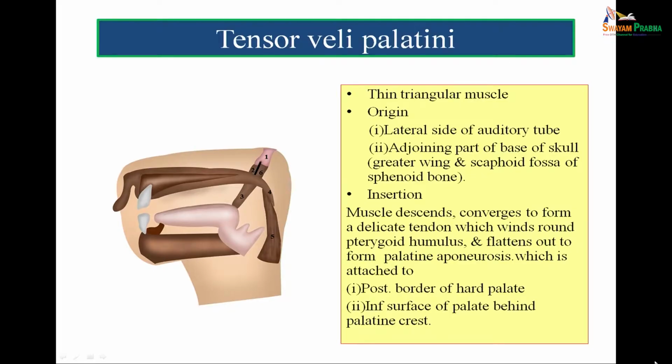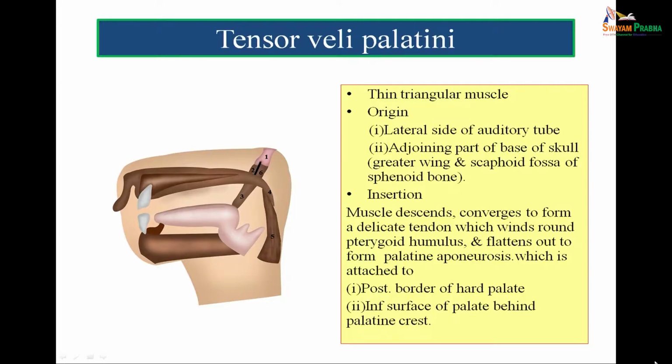Insertion: the muscle descends to form a delicate tendon which winds around the pterygoid hamulus and flattens out to form the palatine aponeurosis. So, this muscle tensor veli palati forms the palatine aponeurosis, which is attached to the posterior border of the hard palate.